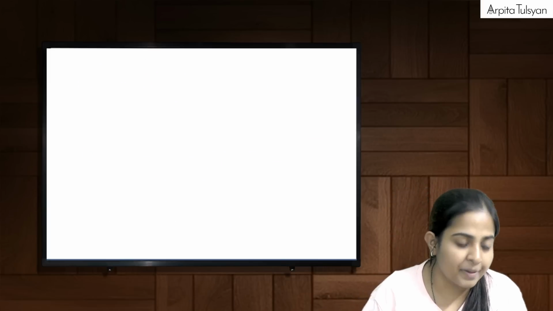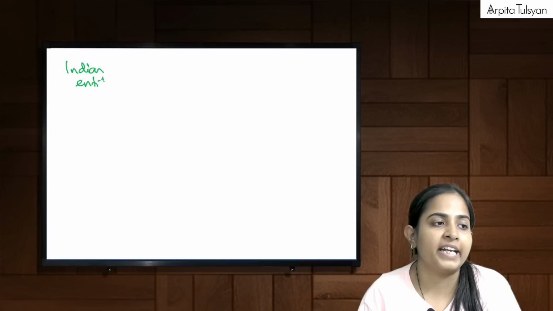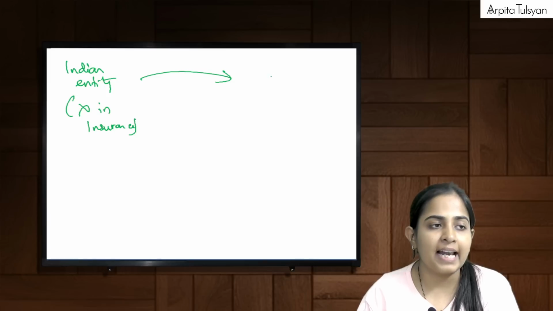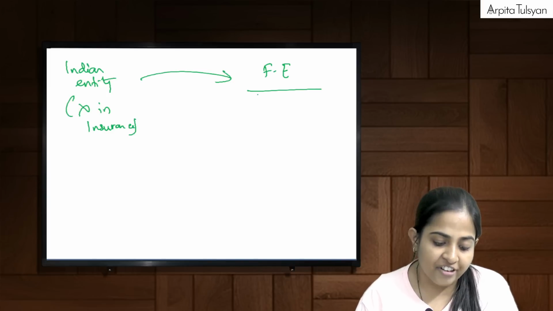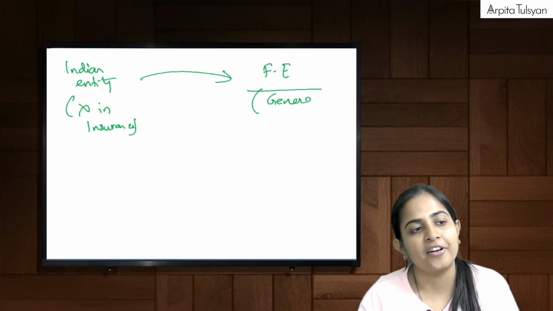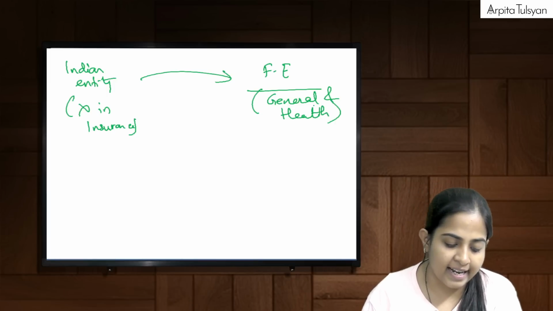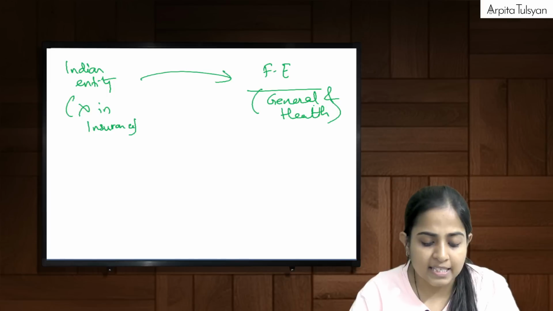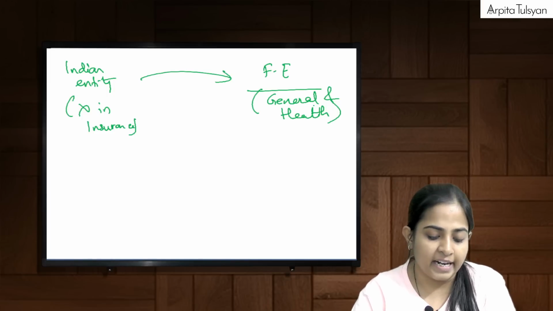Say for example, I am such an Indian entity. I am not in insurance. Still I can do ODI in a foreign entity which is engaged in general and health insurance, where such insurance business is supporting the core activity undertaken overseas by such an Indian entity.